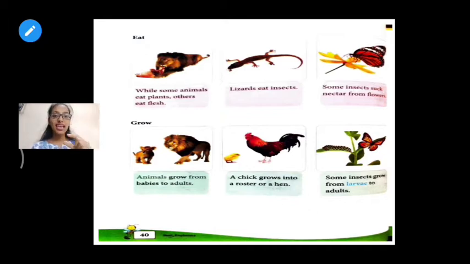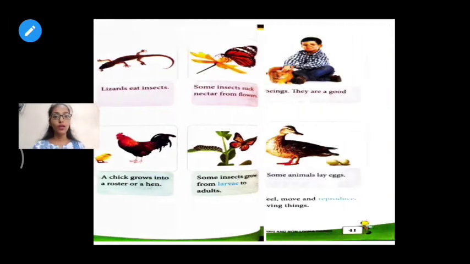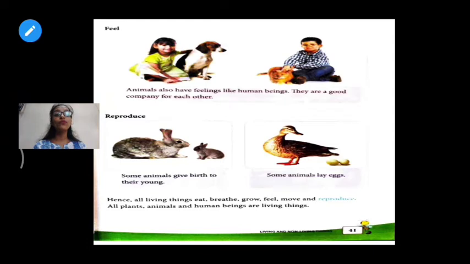An insect is in a larva stage, and then it becomes a butterfly. Okay. Now what about feelings? If dogs and cats also have feelings, if you have a pet cat or dog and you are not there with your pets, they also feel sad. They don't feel happy. When they play with you, they are happy. When you are away from them, they are sad. So animals do have feelings.